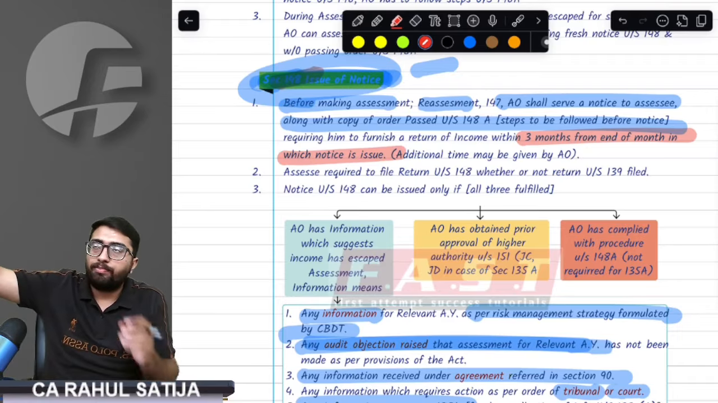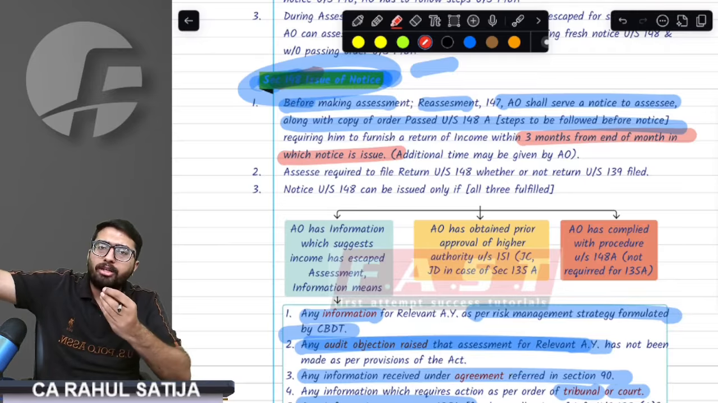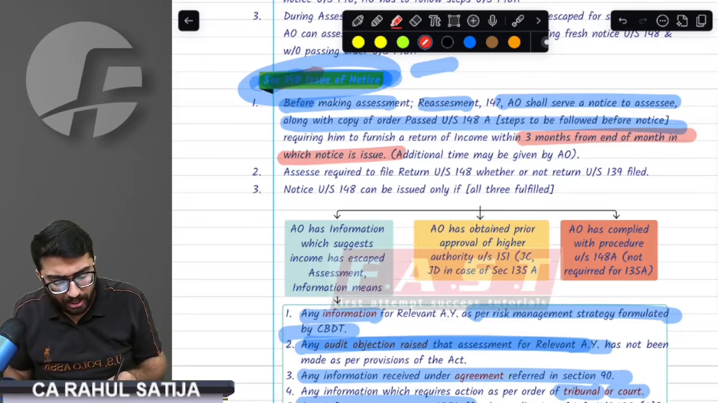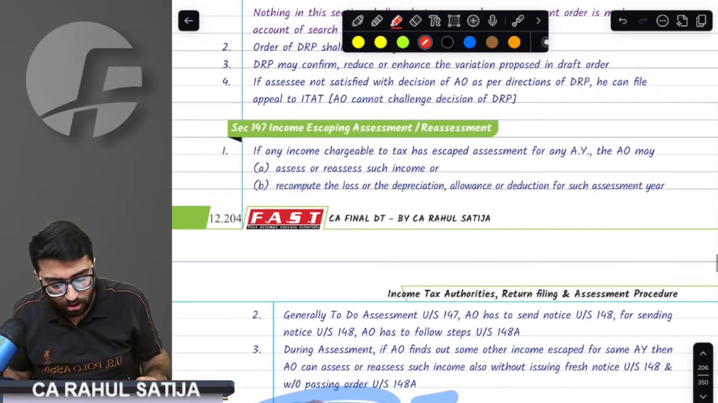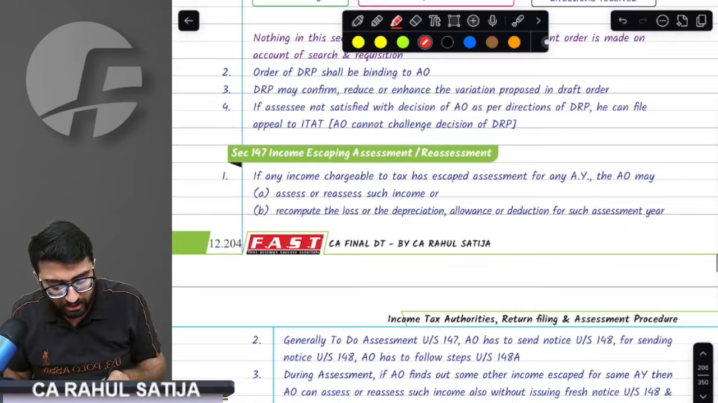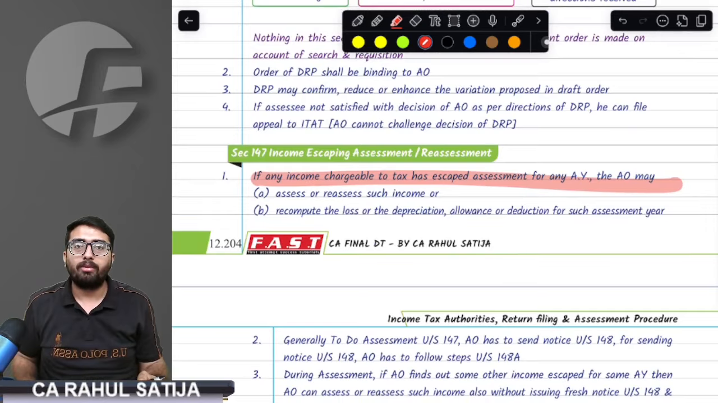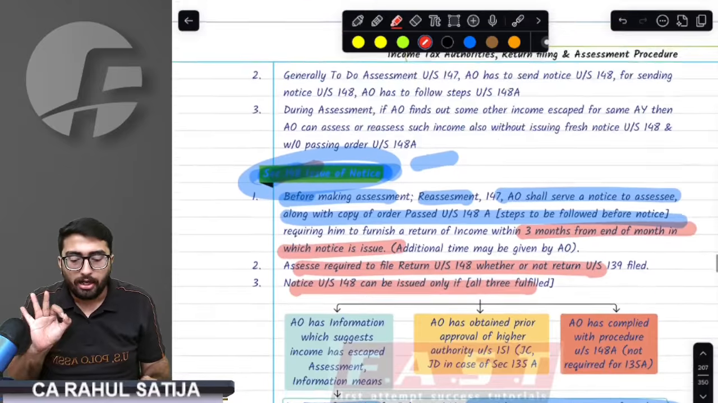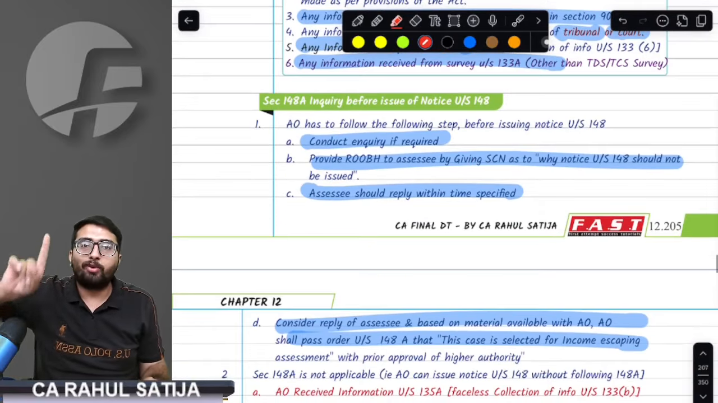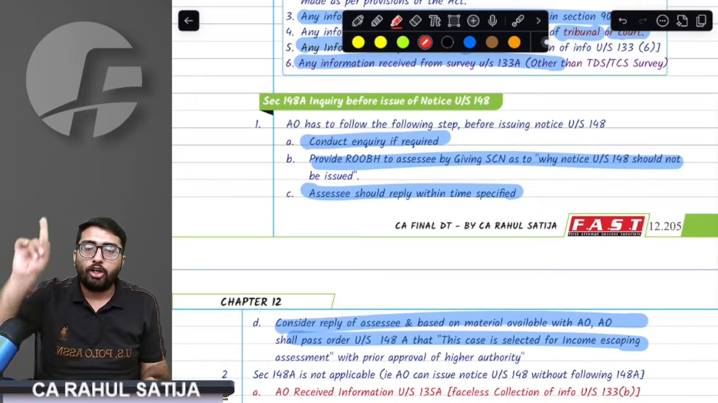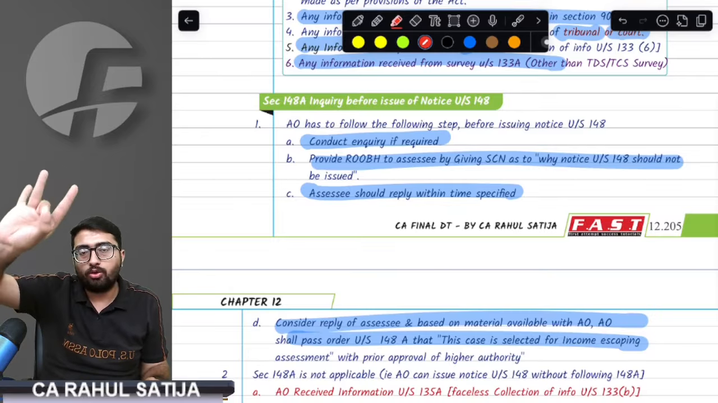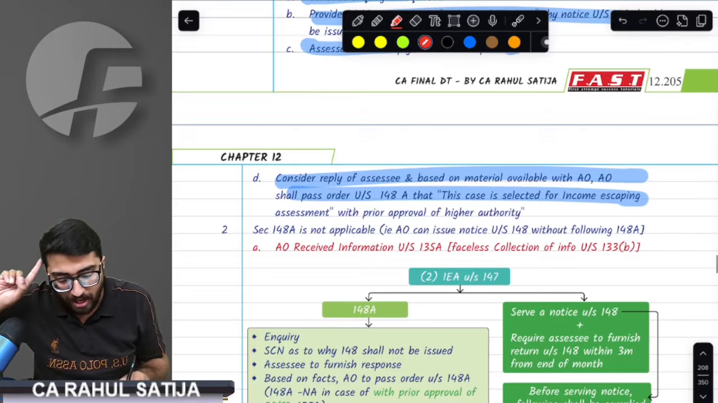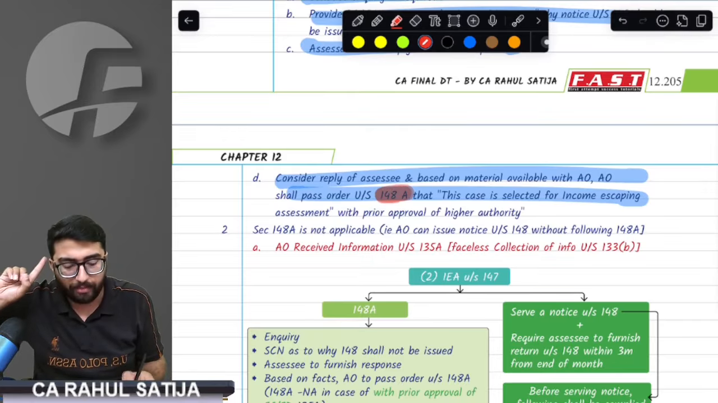Once I file the return, AO will ask for more information, and I have to submit it. AO will ask information, I have to submit information, and this process will take place continuously. And after that, order will be passed under section 147. Remember, one step is very important here. During the entire process of show cause notice, notice and order, AO requires only one approval, and that approval is at the time of passing the order under section 148A.